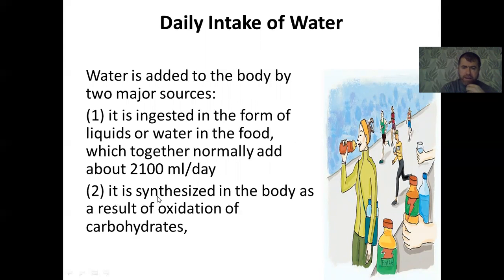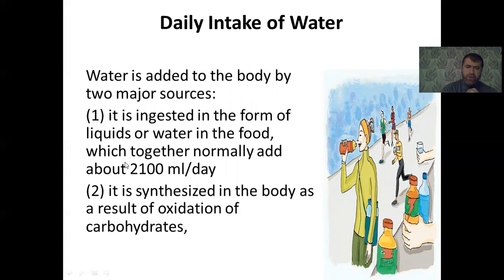It is also synthesized in the body as a result of oxidation of carbohydrate. When carbohydrate oxidizes in our body, it produces energy and carbon dioxide, and also a molecule of water. This water is called an endogenous addition of water to our body.